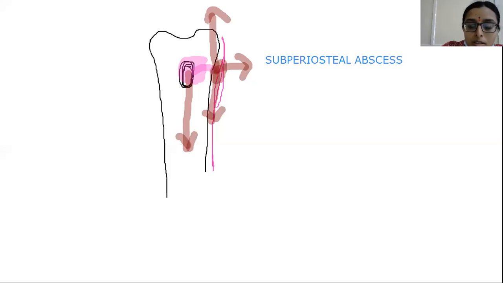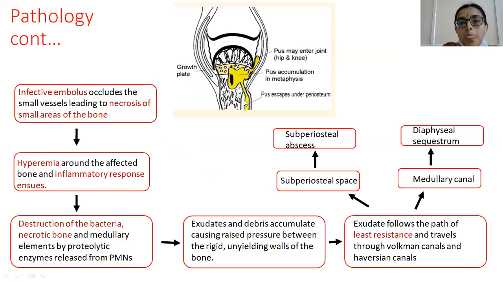Sorry for the interruption. Now let us continue with the pathology, where the metaphyseal area is the common site of infection. Metaphyseal area is the common site of infection. Here you can see the formation of pus and the suppurative material. This pus has gradually breached the cortex, metaphyseal cortex, and then it reached the subperiosteal space.